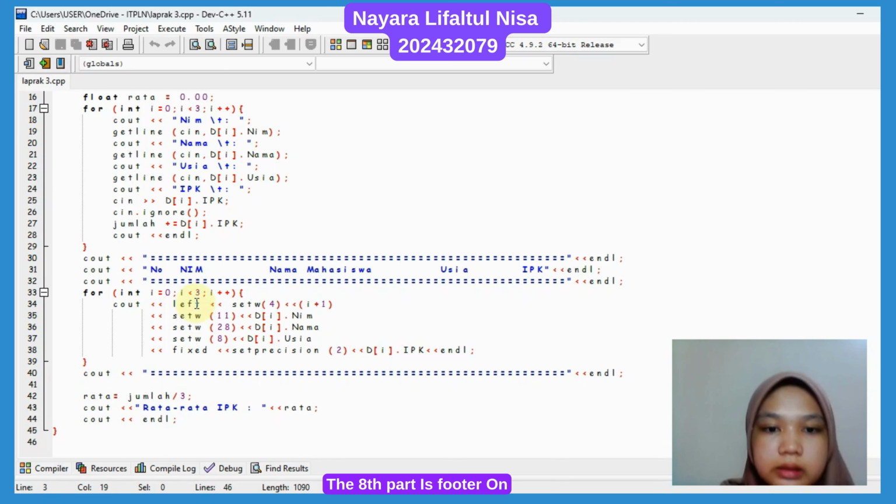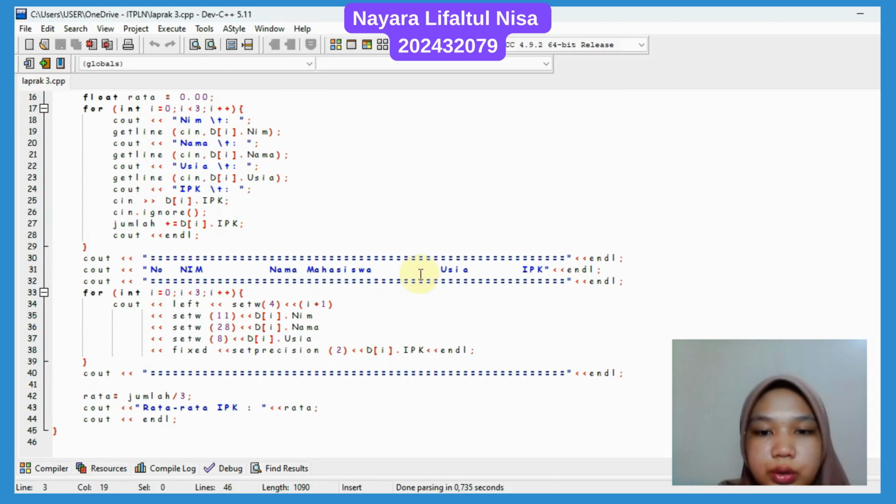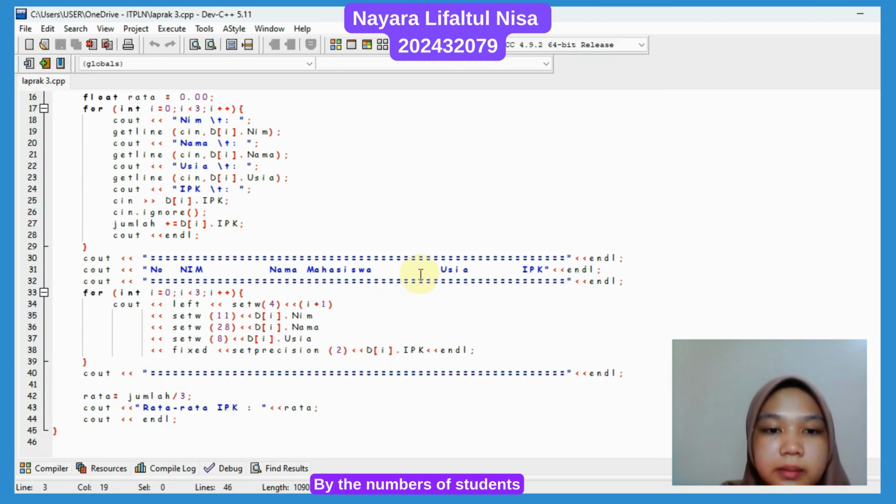The eighth part is the footer on the 40th line, to display a separator line under the table. The ninth part is the IPK average, found on the 41st to 44th line. Rata equals jumlah divided by 3. Calculate the average IPK by dividing the total IPK by the number of students. Display the calculated average IPK. Okay, I will run the program.